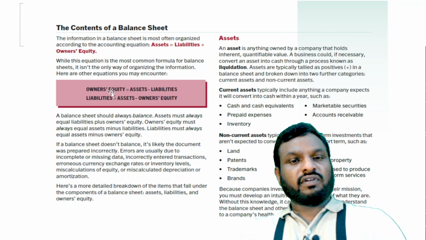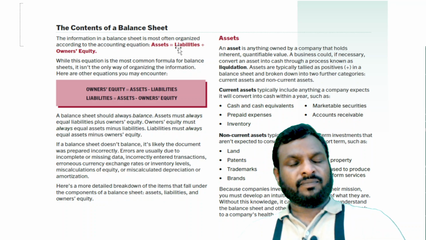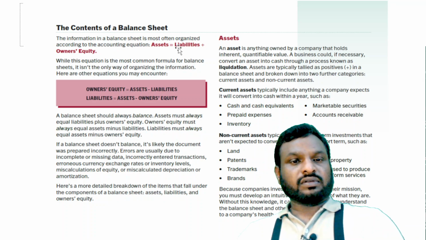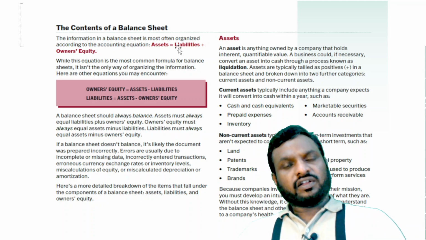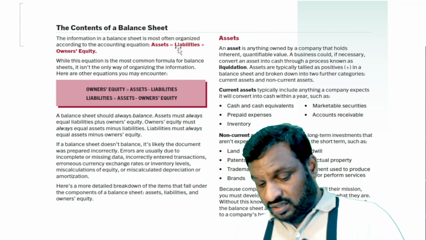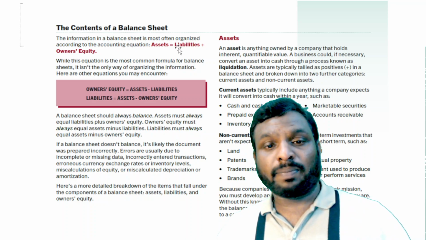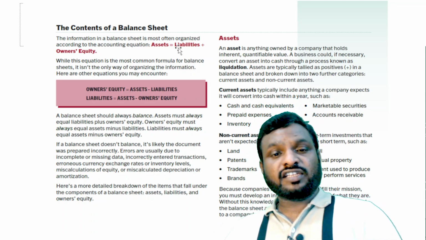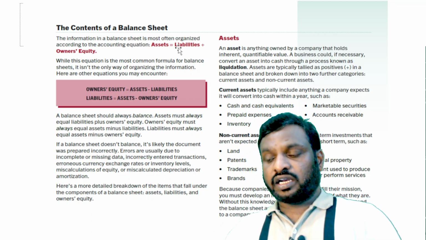The balance sheet always works on one basic accounting equation: assets equal liabilities plus owner's equity. This should always match. It will match. If it's not matching, there is some error in the formula or somewhere in the report. We need to cross-check and plug it. And whenever it is matching, it doesn't mean that it is clear, complete, and accurate as per the guideline.